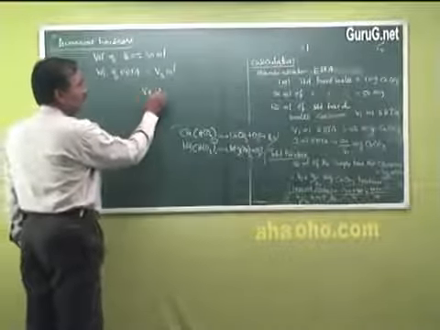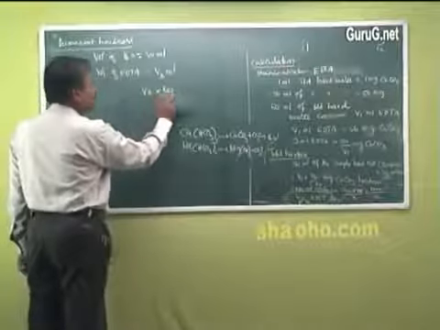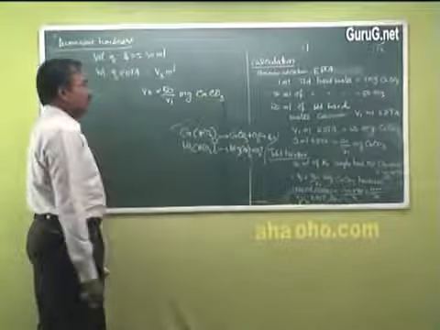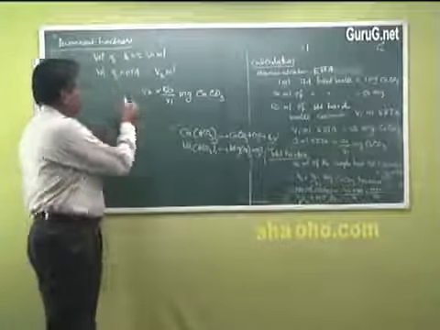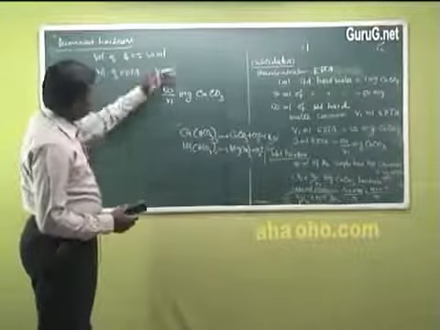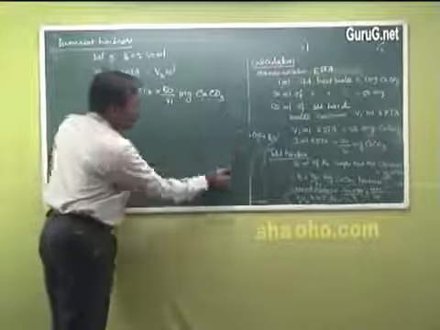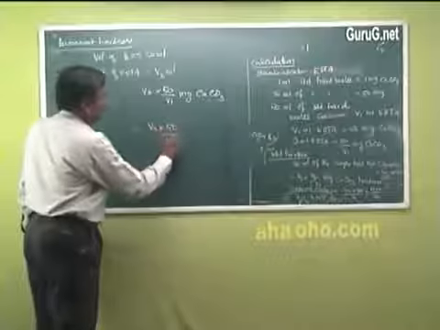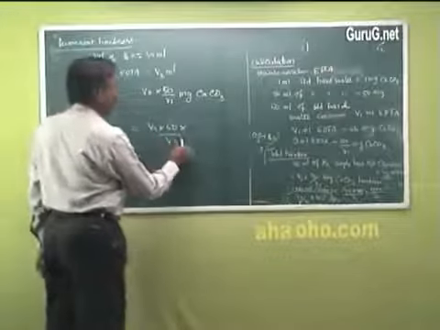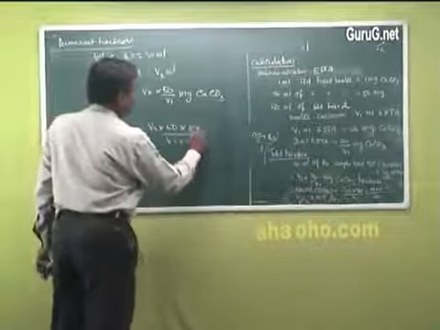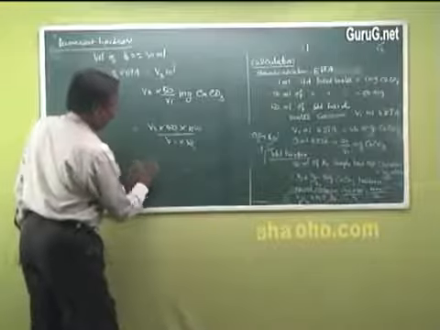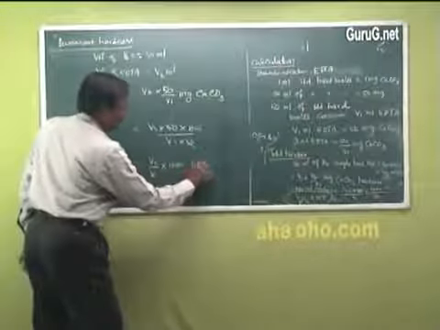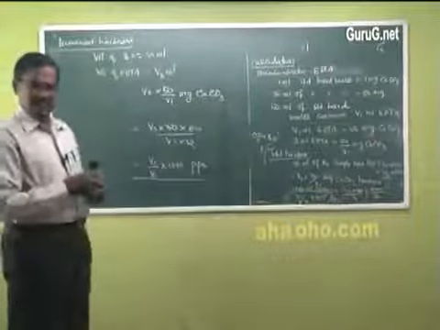So V3 into 50 by V1 will give so many milligrams of calcium carbonate as permanent hardness, and so much is present only in 50 ml, therefore for 1000 ml we are getting V3 by V1 into 1000 ppm as the permanent hardness.